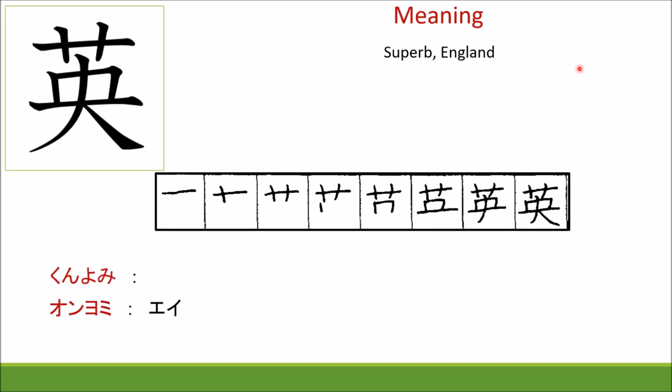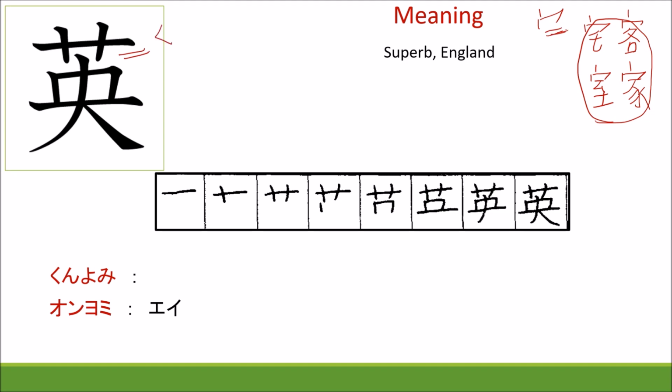Until now we learned the taku kanji, then the kyaku kanji, then the shitsu kanji, and then we learned the ie kanji. So these four kanji are based on ukanmuri, this busu. Now we learn a new busu. This is called kusakanmuri.